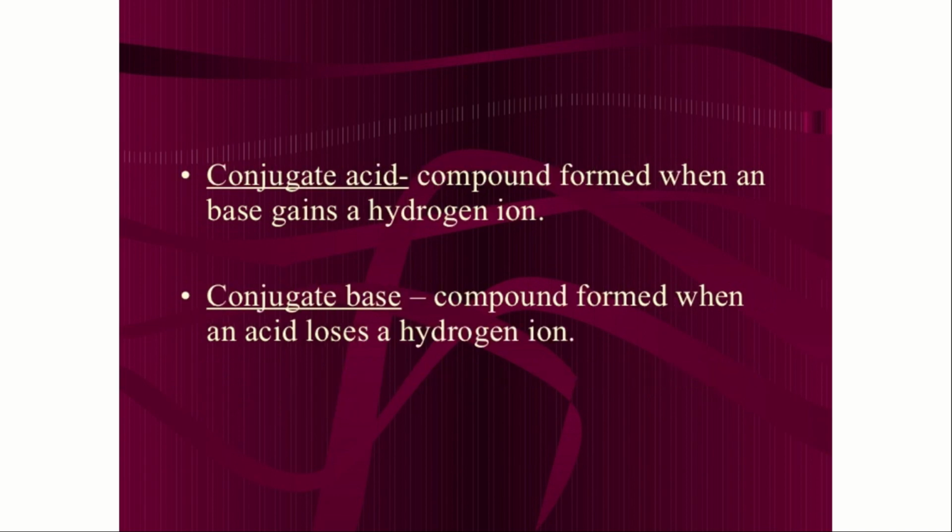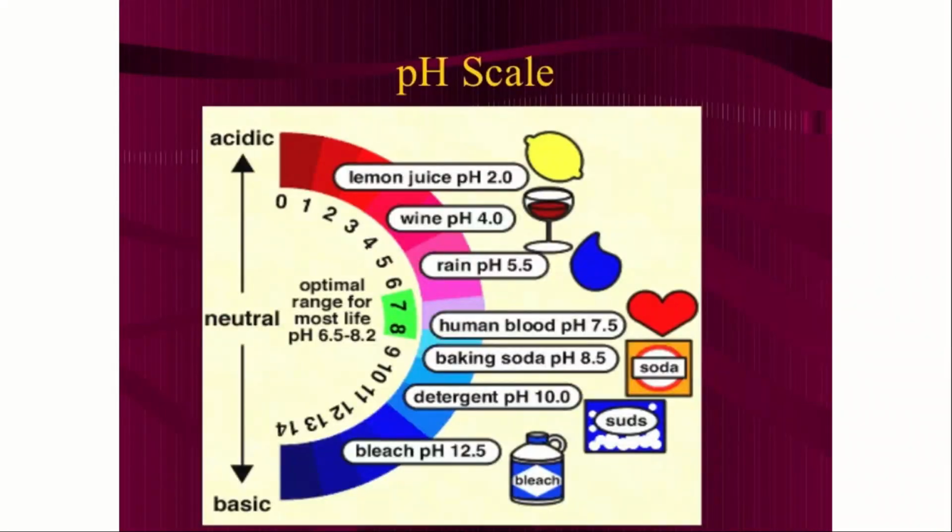Next is conjugate acid and conjugate base. A compound formed when a base gains a hydrogen ion is called a conjugate acid, and a compound formed when an acid loses a hydrogen ion is called a conjugate base.